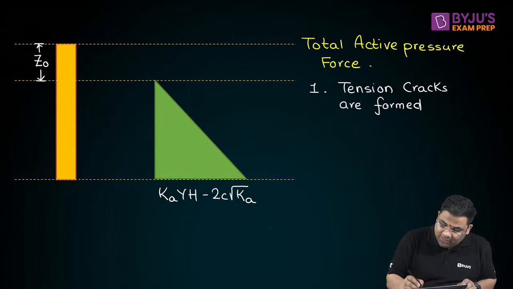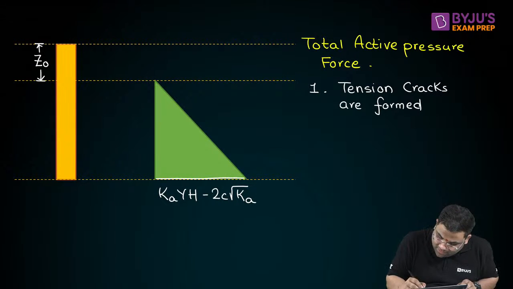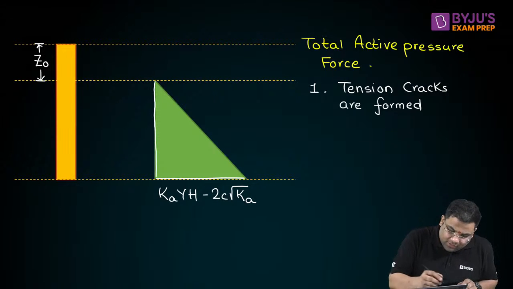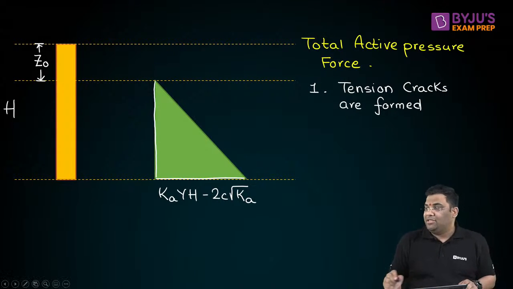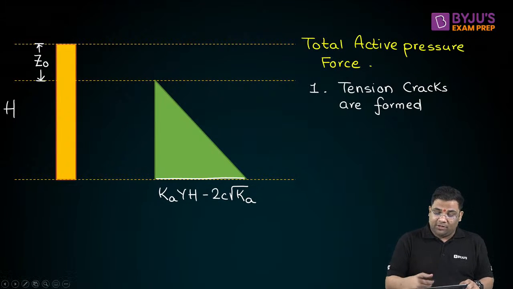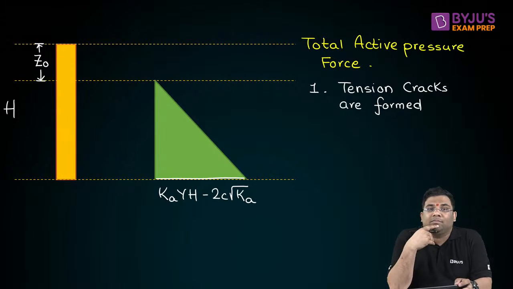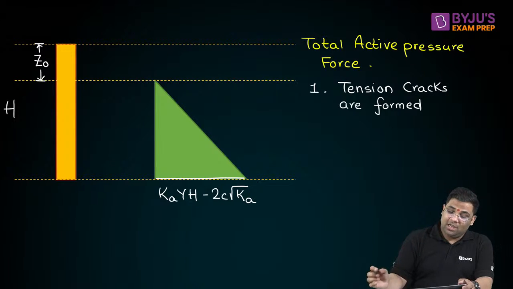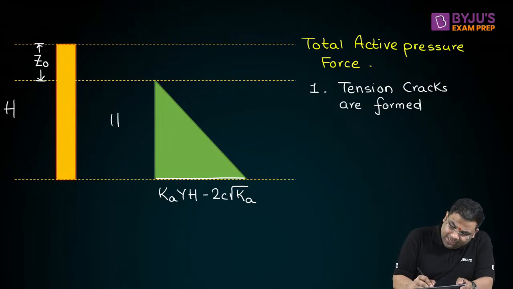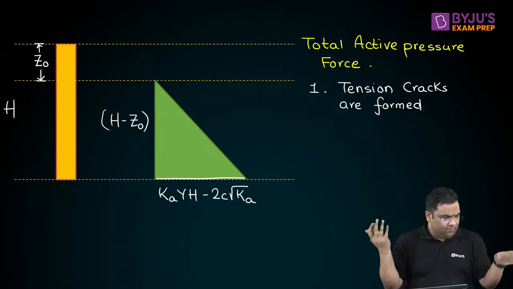Is it a triangular distribution? This dimension we know, we have found it out, right? Now tell me what will be this dimension. Can anybody say? The total height is H. What will be the height of this triangular distribution? Very simple. Please mention in the comment section. Very good. H minus Z0. H minus Z0. Game over.